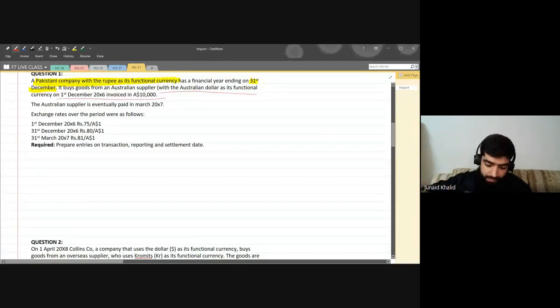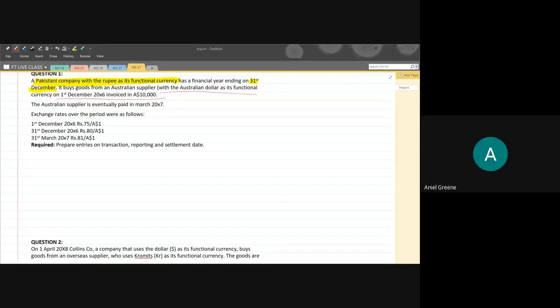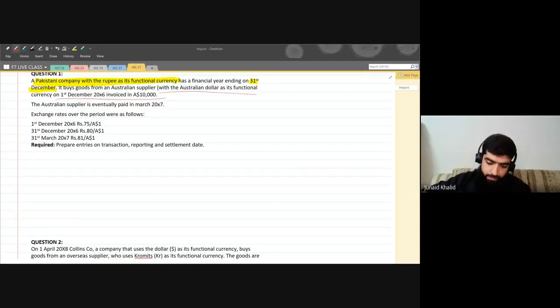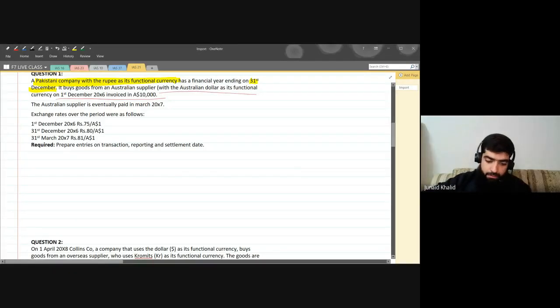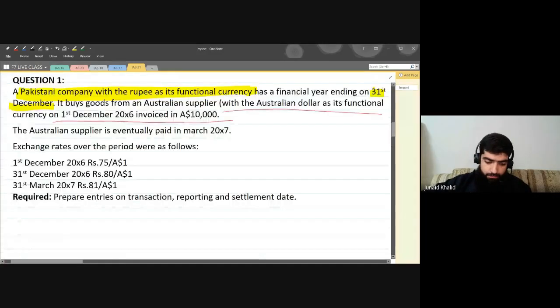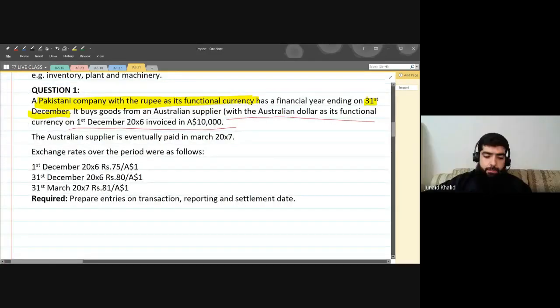Which means Pakistani currency. Yes, Anil, would you like to ask something? Could you please zoom it a little bit bigger? Okay, need to do bigger. Okay, Anil, now is it visible to you guys? Yes. Okay, thank you.